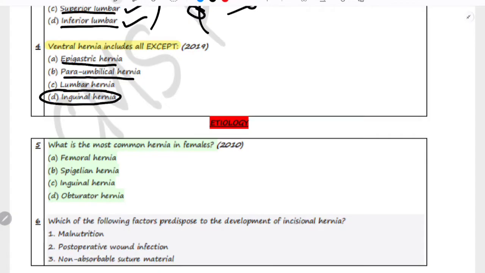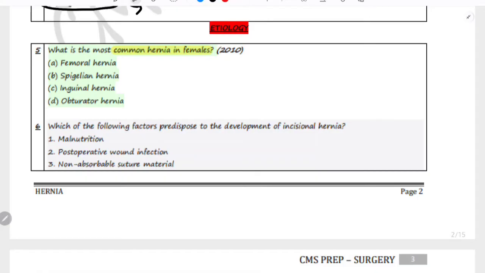This is also a pretty easy question. It occurs in the groin area. All of these occur in the ventral wall, and this one occurs in the posterior wall. So these are the types of ventral hernias except inguinal hernia. What is the most common hernia in females?